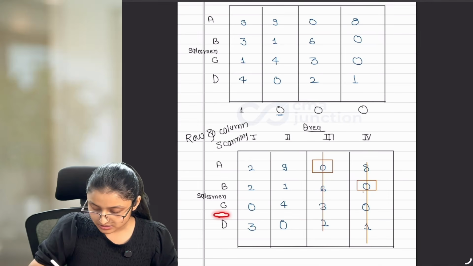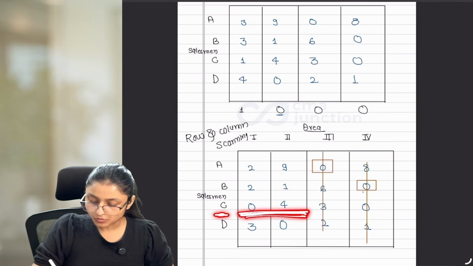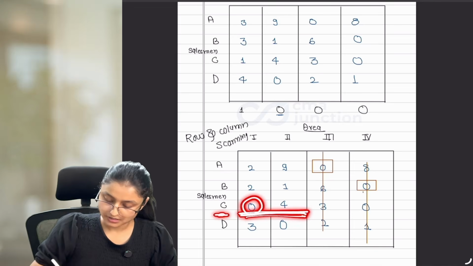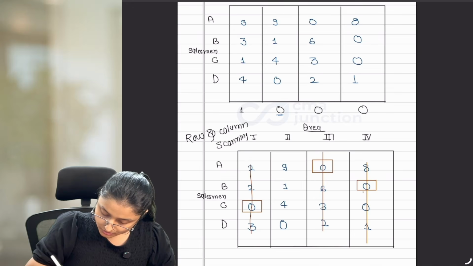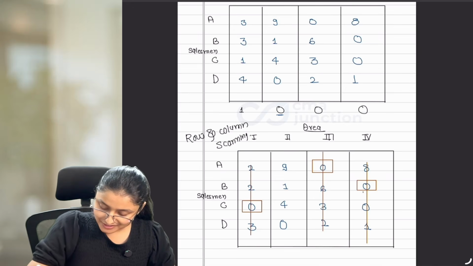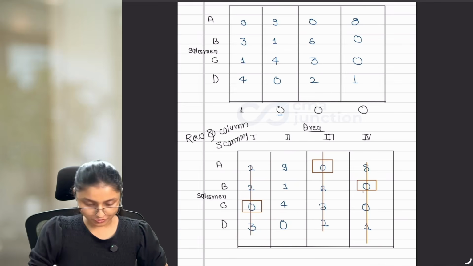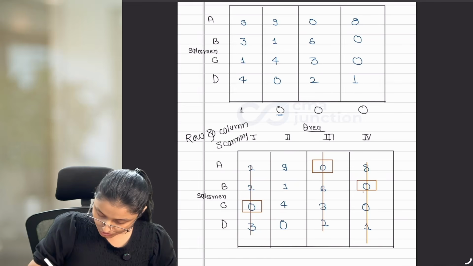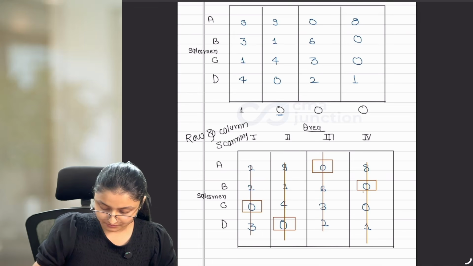So now this C row has only 2 values. Out of these 2 values, one is 0. Hence, we have 1 zero in this row. We can mark a square on that 0 and cut the column. Similarly, if you notice, in D row, we are left with 1 value, and that is 0. And if there is 1 zero, you are going to mark it with a square and cut the column. Done.